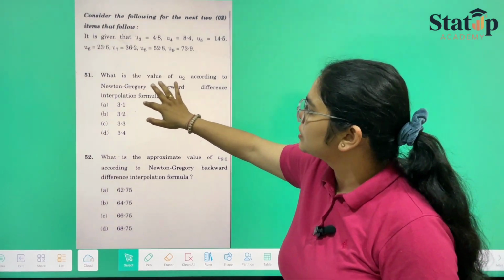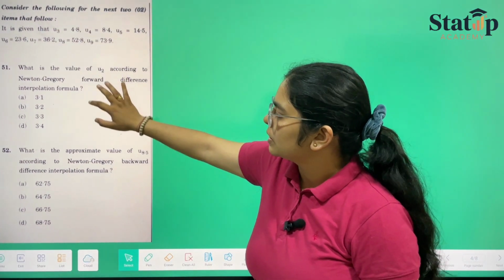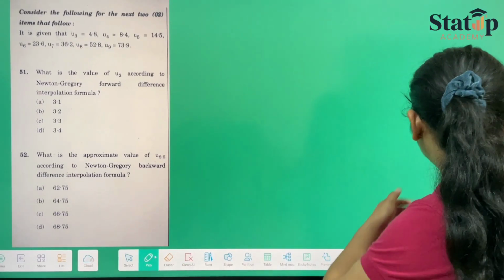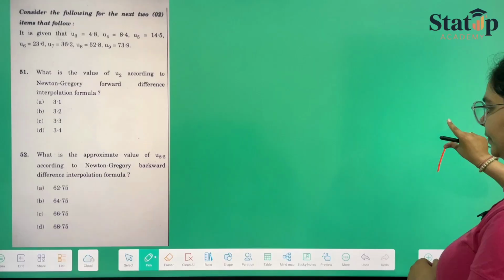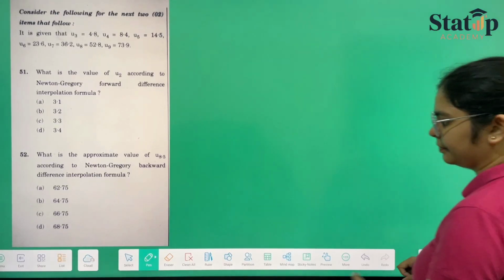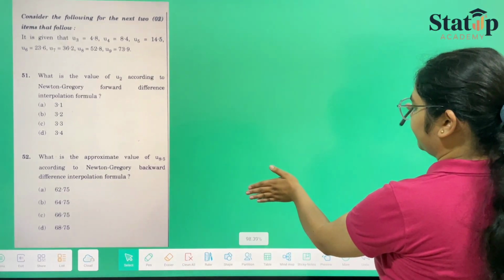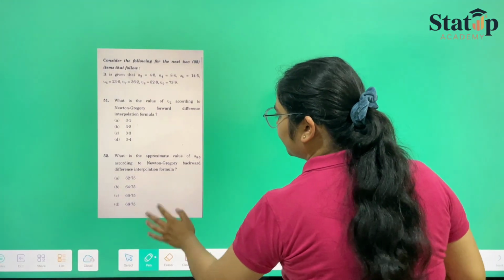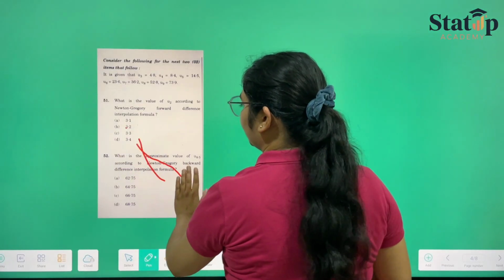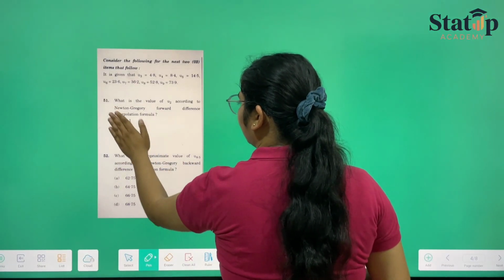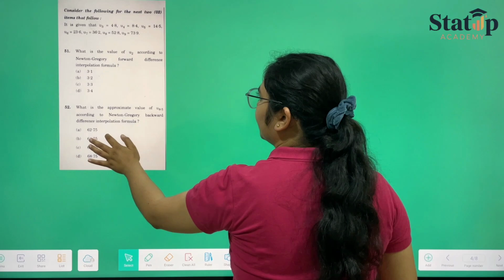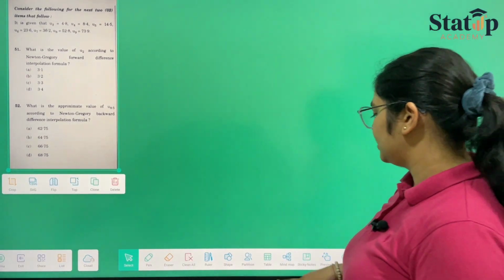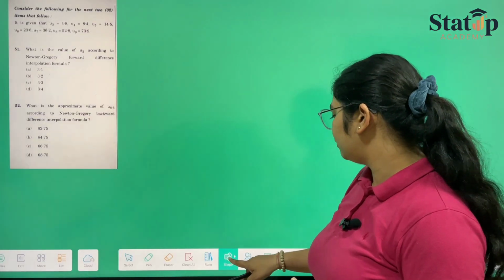They have given us this table, and we'll be dealing with this table by forming one more table of our choice.